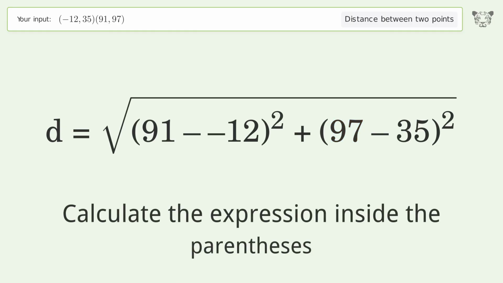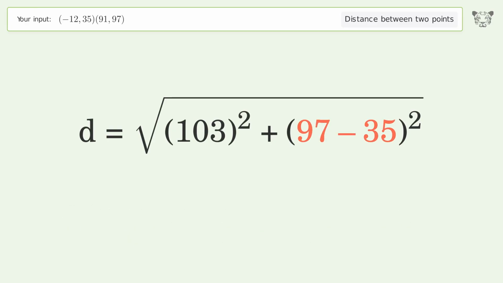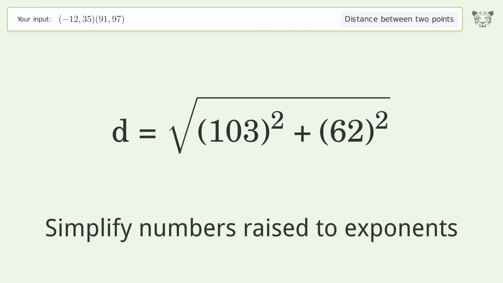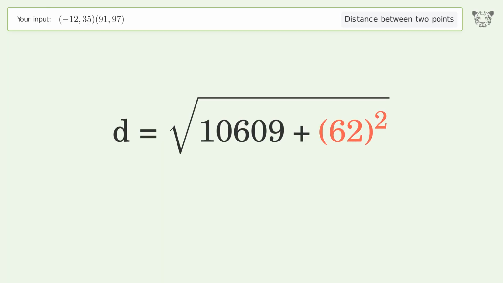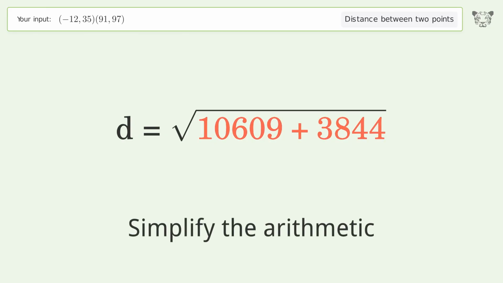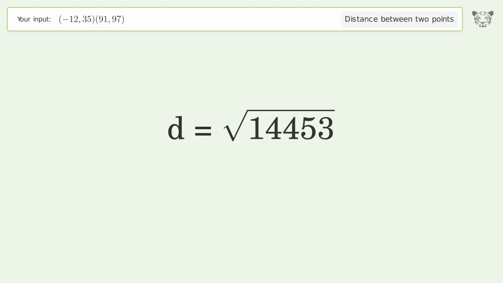Calculate the expression inside the parentheses. Simplify numbers raised to exponents. Simplify the arithmetic. And so the distance between the 2 points is the square root of 14,453, or 120.221.